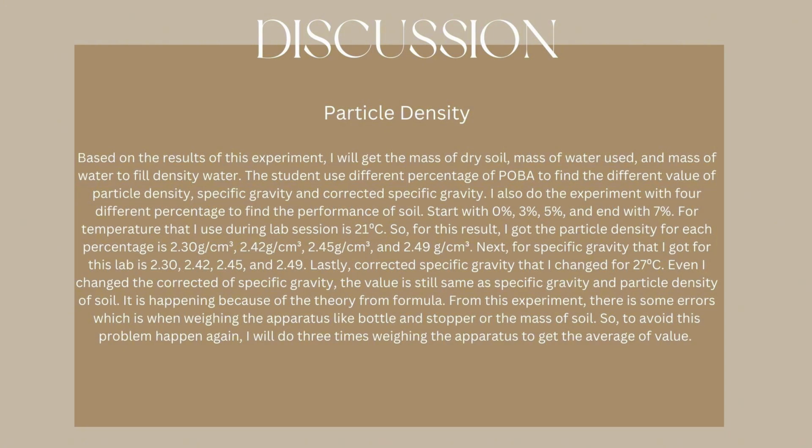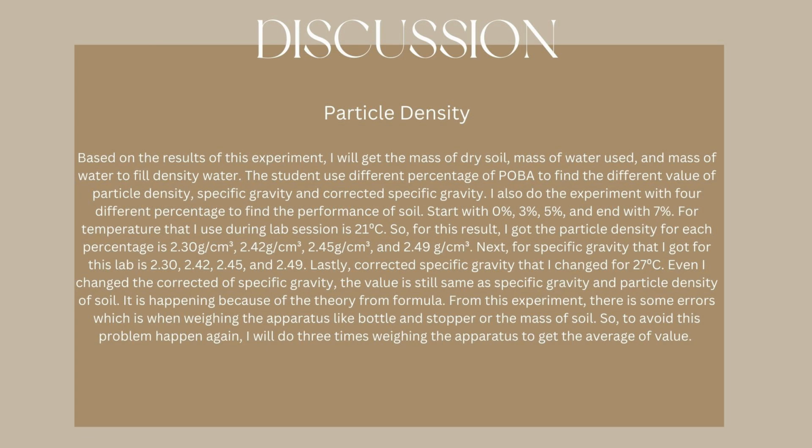Based on the result of this experiment, I will get the mass of dry soil, mass of water used, and mass of water to free density water. The student used different percentages of Poba to find the different values of particle density, specific gravity, and corrected specific gravity. I'll also do the experiment with 4 different percentages to find the performance of soil. Start with 0%, 3%, and 5%, and end with 7%.